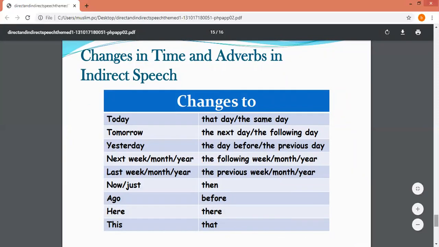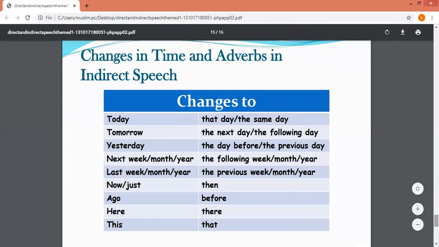So today changes into that day or the same day. Tomorrow, the next day or the following day. Yesterday, the day before or the previous day. Next week, next month, next year become the following week, the following month, the following year. Last week, last month, last year become the previous week, the previous month, the previous year.